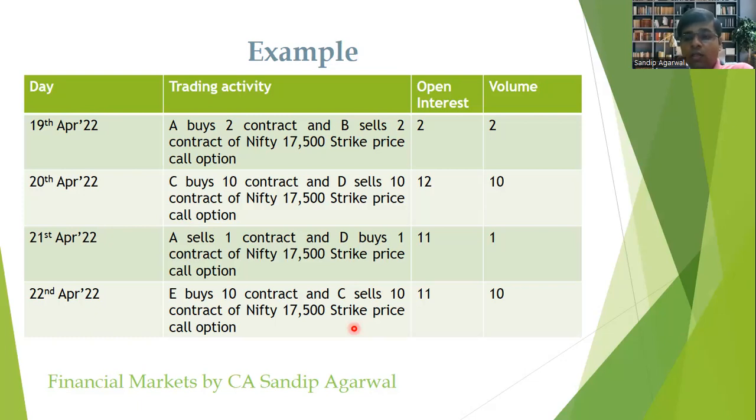Also, the person who buys the option contract, his net outflow from his pocket is only the amount of the premium which he has paid and the other charges, and he is not required to keep any margin with the broker apart from the premium.